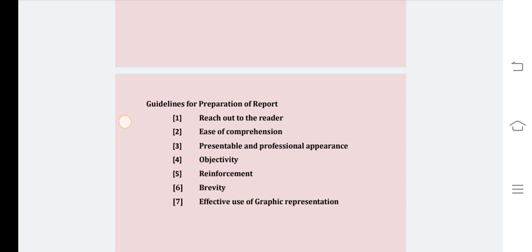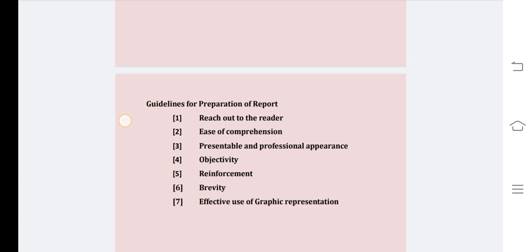It should have a presentable and professional appearance. An appealing and inviting appearance, brought through skillful use of typing, binding, and reproducing, can entice the reader and enhance his desire to read the report. Objectivity. The report should be truthful and sincere in purpose.